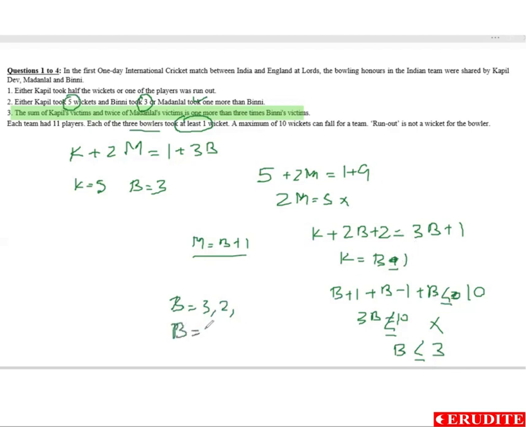So if B is 3, M is 4, K is 2, total 9 wickets. If B is 2, M is 3, K is 1. Either Kapil took half the wickets or one of the players was run out. Kapil took half the wickets, K equal to 5, we have already considered, not possible. One of the players run out is possible in both cases, because here we are getting 9 wickets and here we are getting 6 wickets.